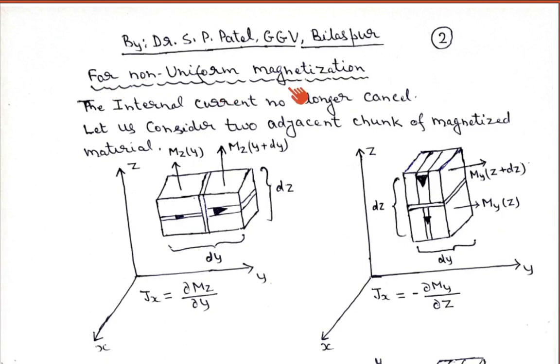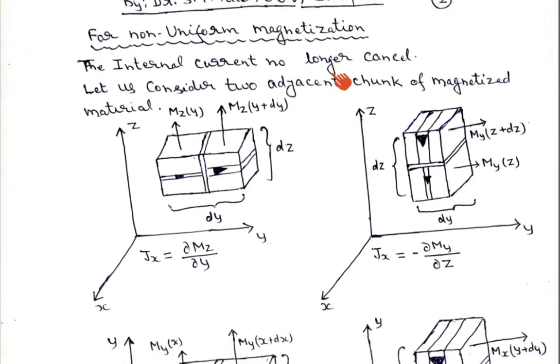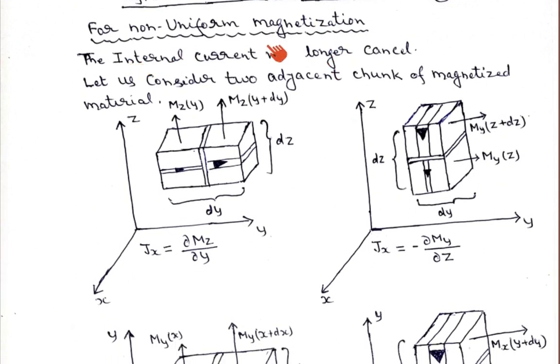Now there may be the case when the material is not uniformly magnetized. For the non-uniform case of magnetization, obviously the internal current no longer cancels out. The internal currents we saw were cancelling each other because their magnitude was equal and the direction was opposite.